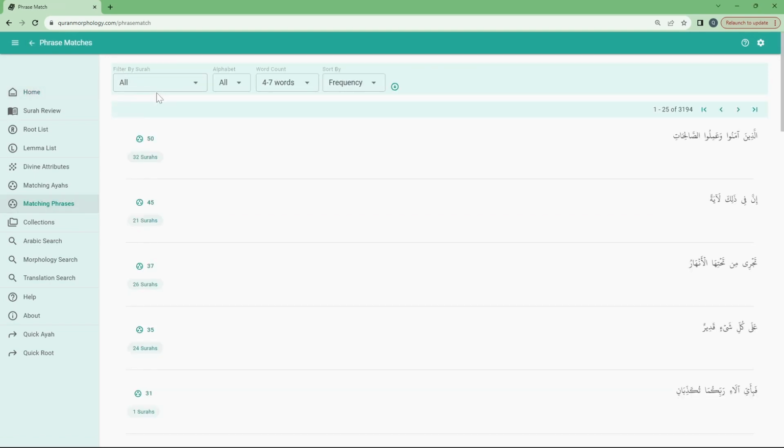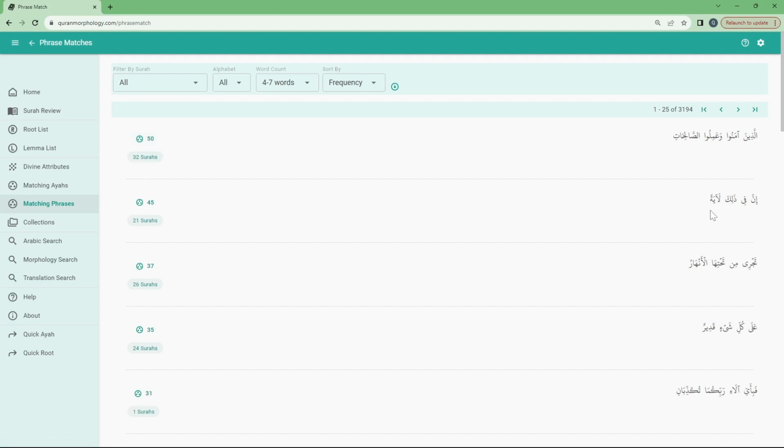We have a filter by surah. Currently we are looking at the whole Quran. There's a word count, so currently we're looking at all repeating phrases that are 4 to 7 words long, and then a sort by frequency. Allazina amanu wa amilus solihat. This phrase is repeated 50 times across the Quran, across 32 surahs.